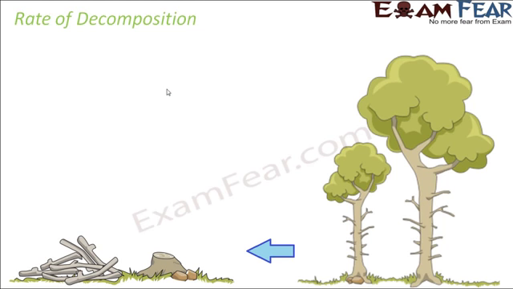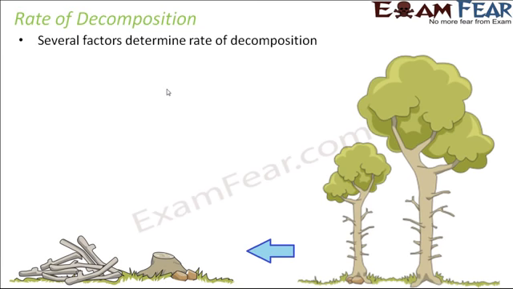Now we will talk about the rate of decomposition, that is, how fast the decomposers decompose the detritus. Now that you know what decomposition, decomposers and detritus are, let us see what determines the rate of decomposition: what determines how fast the detritus will get decomposed or how slowly the decomposition will take place. There are several factors which determine the rate of decomposition. Some of them relate to soil quality, so let us see how soil quality affects the rate of decomposition.